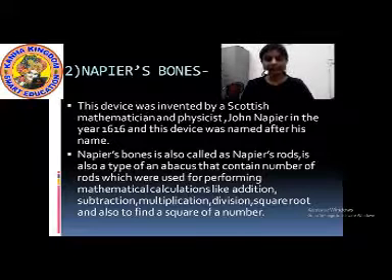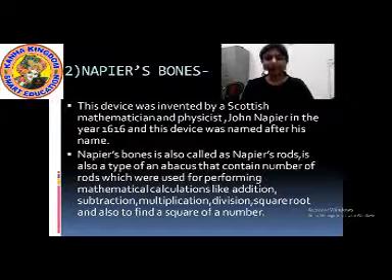This also consisted of rods. But in this device, you could perform more mathematical calculations like addition, subtraction, multiplication, division, finding square roots, and finding the square of a number. Okay?